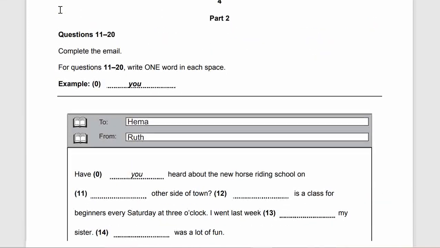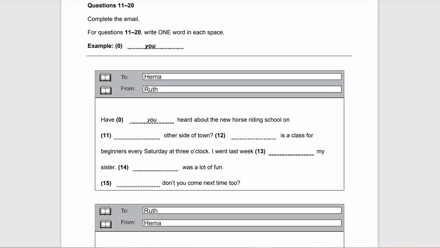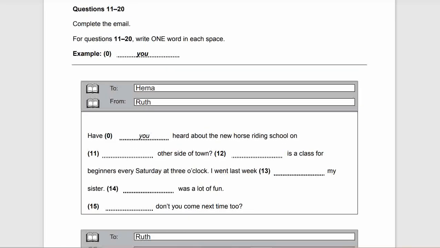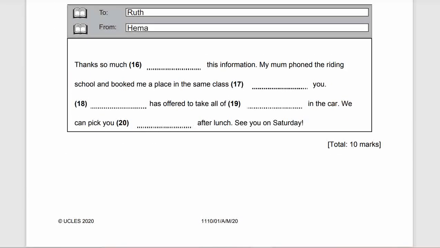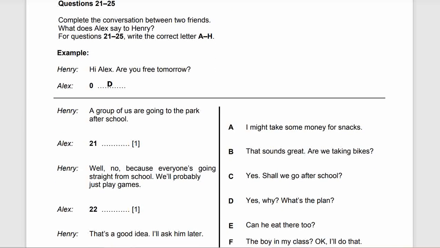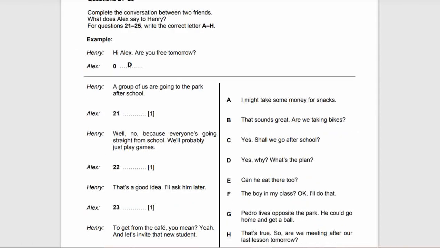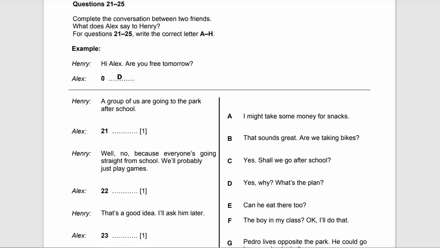This is Part 2, questions 11 to 20. Let me zoom out. This is questions 11 to 15, and then this is questions 16 to 20. And this is Part 3, questions 21 to 25. This is the whole question set, 21 to 25.